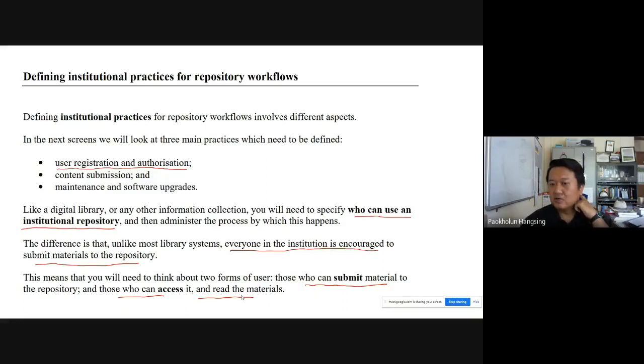So that is how we may think when it comes to the kind of users we will include in our institutional repository. These are some of the things that are slightly different from a digital library. So this is how we will be planning, keeping in mind that these are going to be the core process, the core of our institutional repository, and accordingly we have to plan.